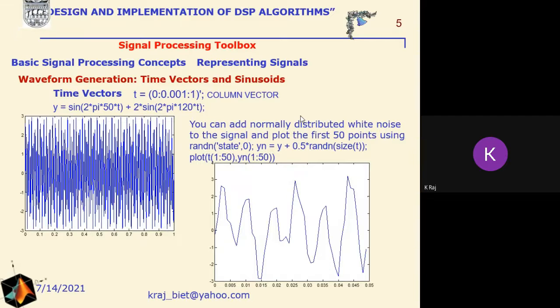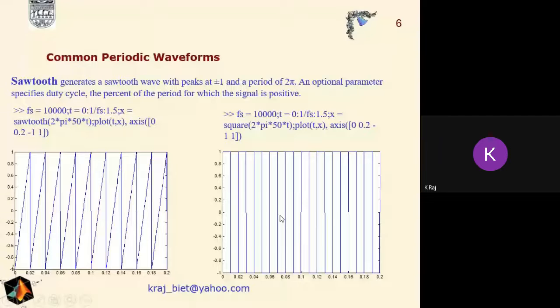These were discussed in the first lecture, and we are just taking the examples of these signals. We can represent this signal using the plot command here. And you can add normally distributed white noise to the signal and plot the first 50 points using the random numbers, that is randn state 0, and this is the result after the addition of the noise here.